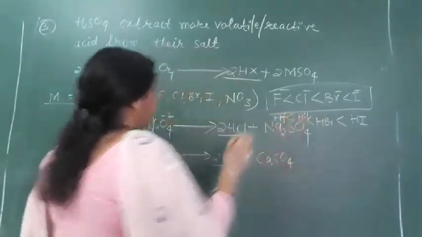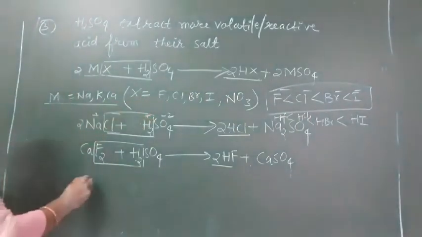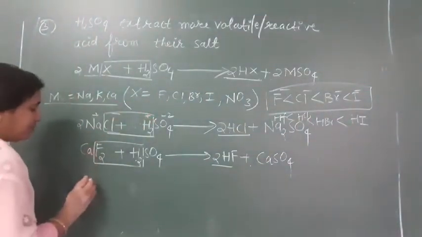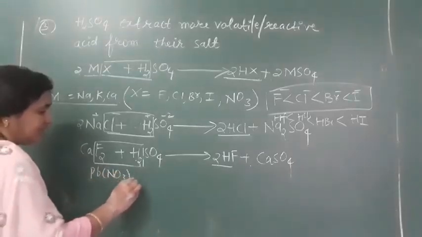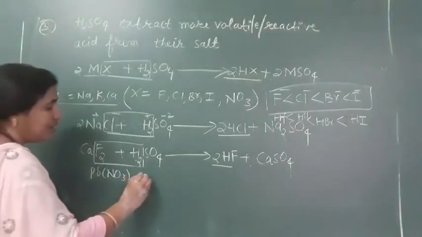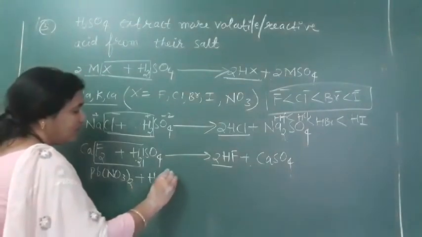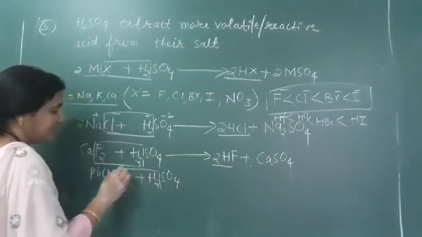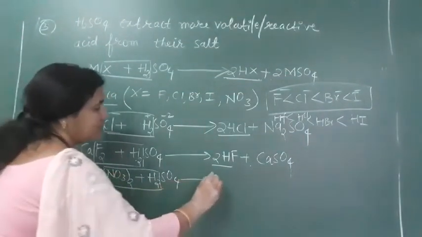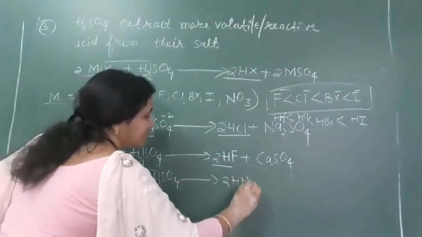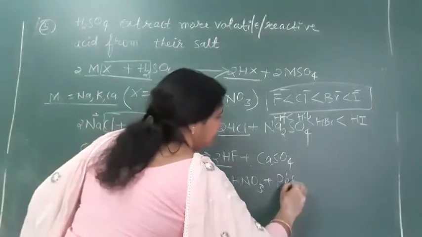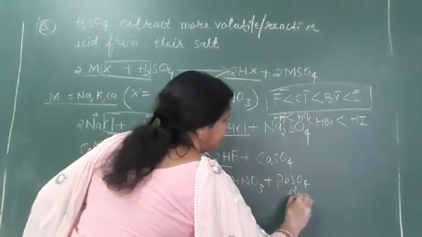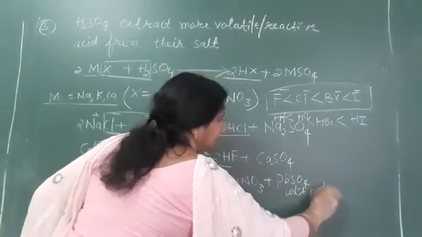And nitrate salts, for example lead nitrate, a salt, plus H2SO4. What will we get? We will get nitric acid, 2HNO3, plus PbSO4, lead sulfate, a white precipitate.